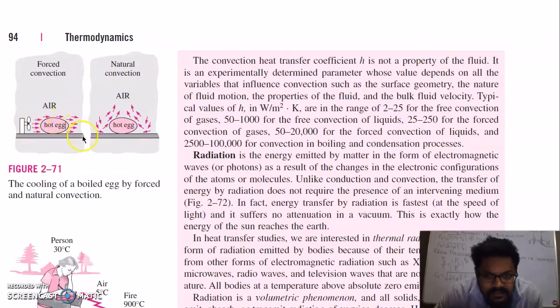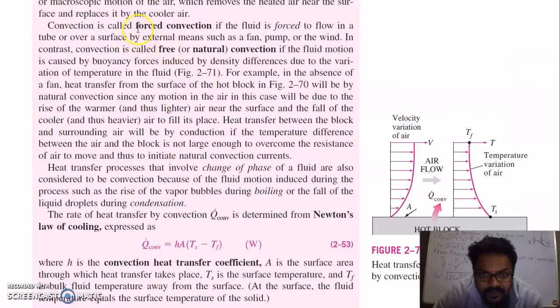Second is natural convection, where by natural means, due to the buoyancy effect created in the fluid, the circulation of air starts from the downward to the upward direction. This type of natural convection we also see during the boiling of water in a pan. So convection is called forced convection if the fluid is forced to flow in a tube or over a surface by external means such as a fan, pump or wind.